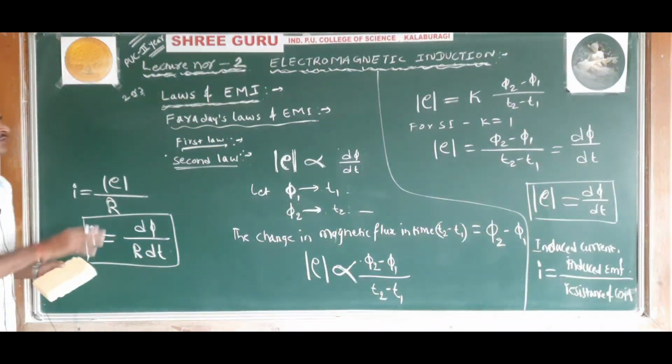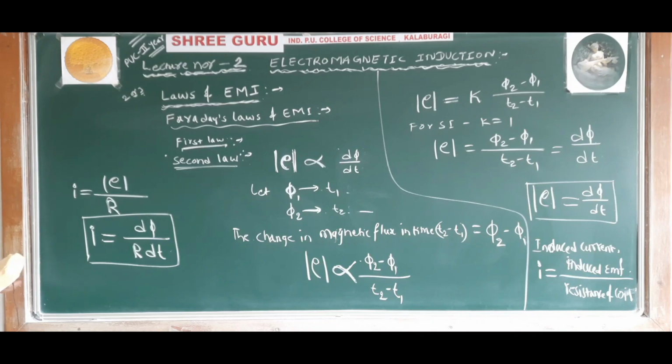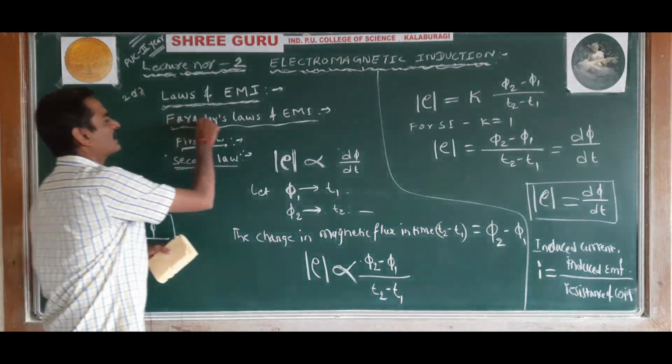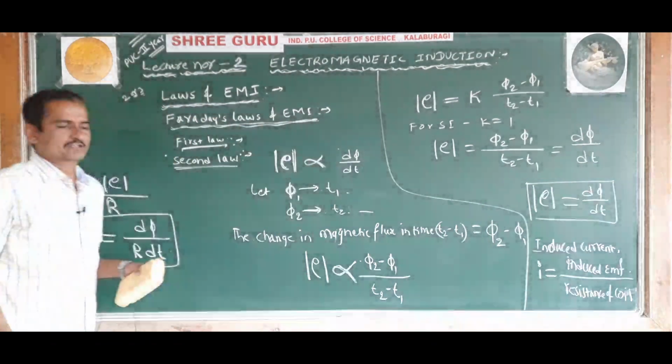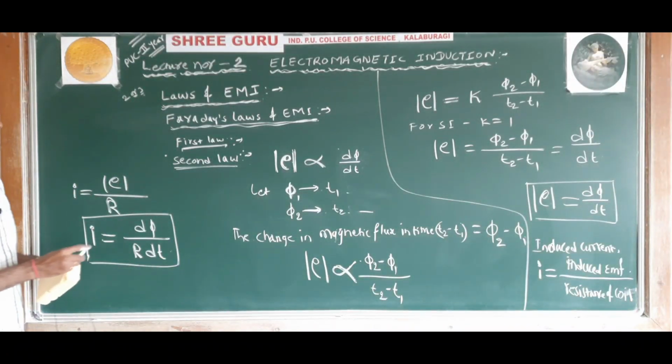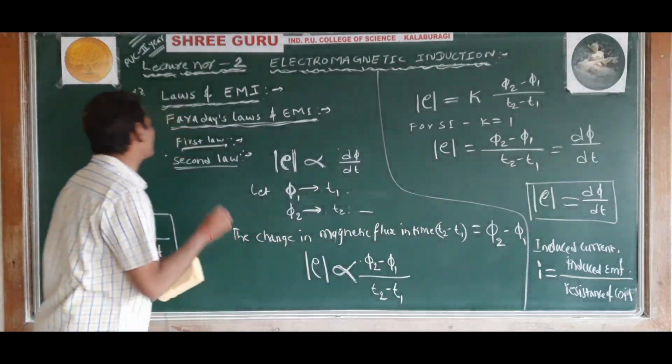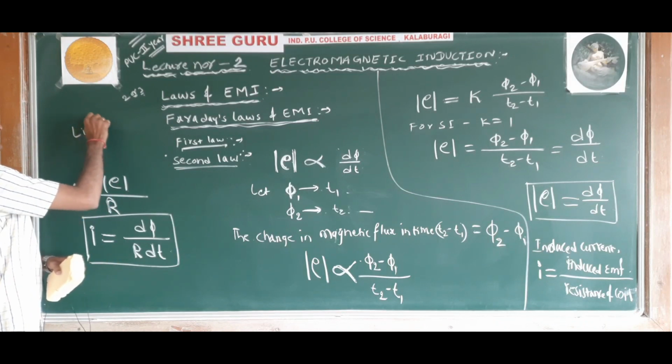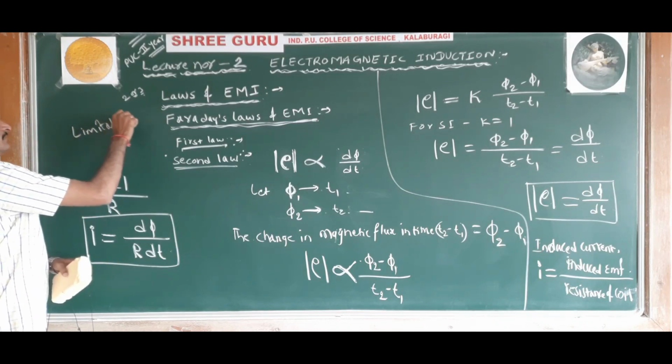Understood? Okay. So this is first law and second law. So now limitation. This Faraday's law is not complete. It is not a complete law. There is a limitation of Faraday's law. Sometimes they may ask, what is the limitation of Faraday's law?